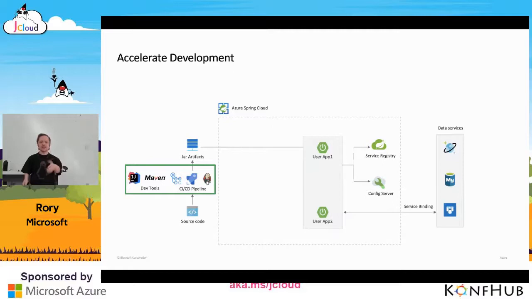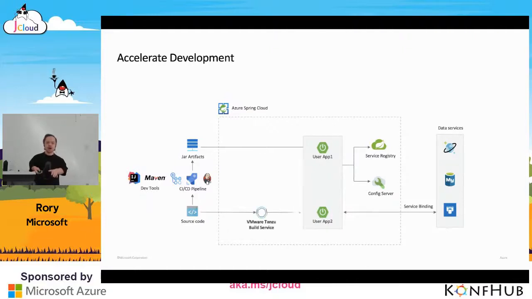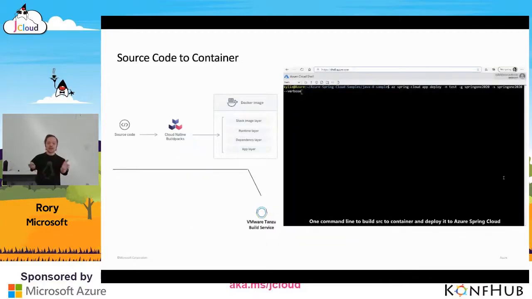So besides CI/CD pipelines, Microsoft has also partnered with Pivotal to bring you Maven and IntelliJ plugins to deploy your applications to Azure Spring Cloud in a few clicks. It supports both fat JAR and source code, and it has the built-in VMware Tanzu Build Service that uses cloud-native Buildpacks to build container images. We're going to do that in the demo from source code. So let me just show you a brief introduction of how to actually use that VMware Tanzu Build Service. So here's cloud-native Buildpacks, and this was introduced in Spring Boot 2.3.